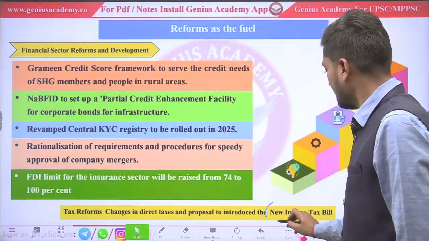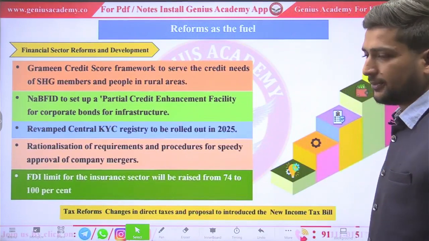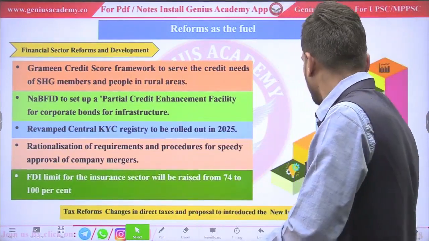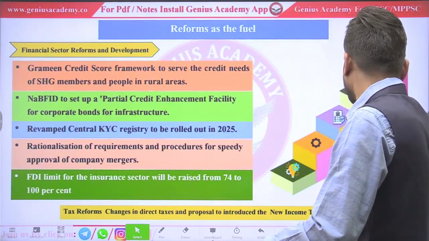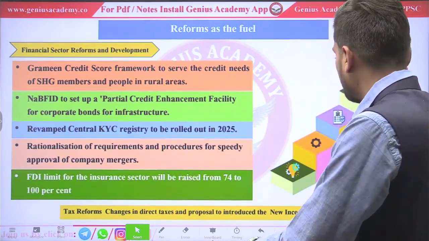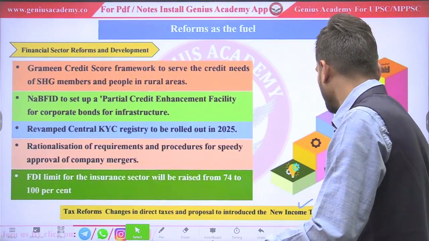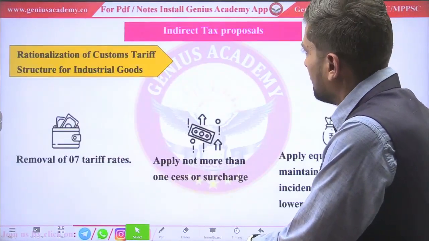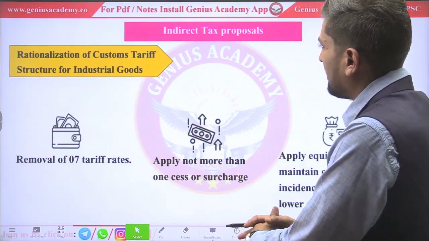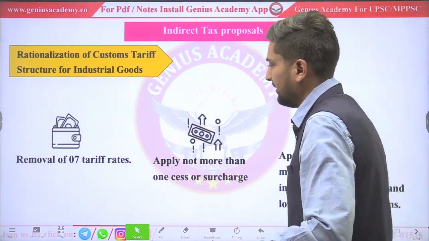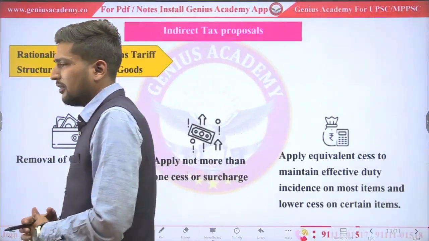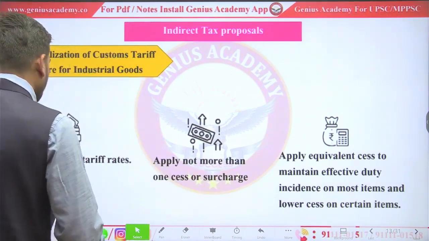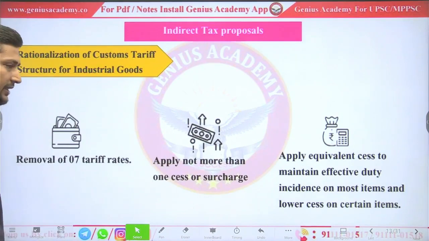Government also decided to bring new income tax bill. See, recently we are using income tax act of 1961, but this year government will bring new income tax bill. Government also tried to rationalize custom tariff. How government tried to rationalize it? By removing 7 tariff rates.